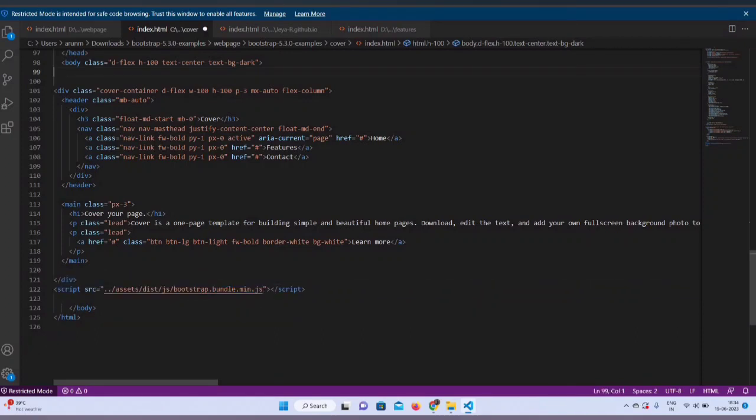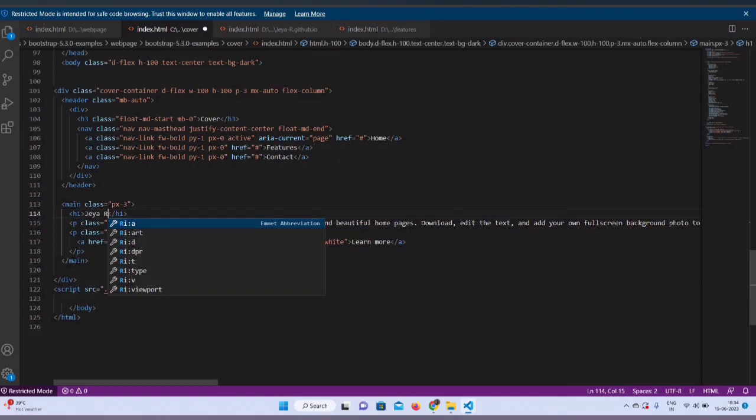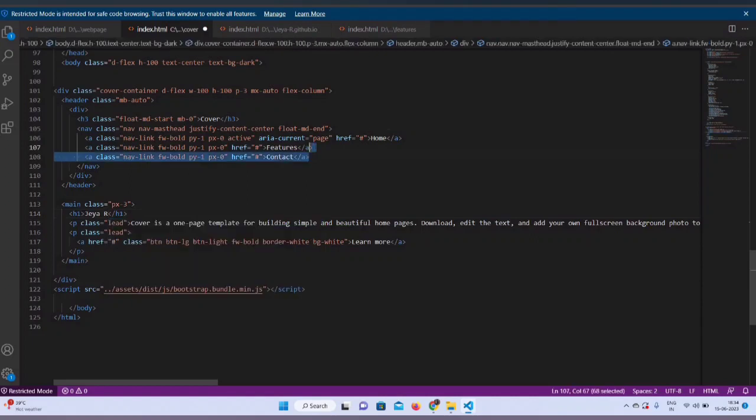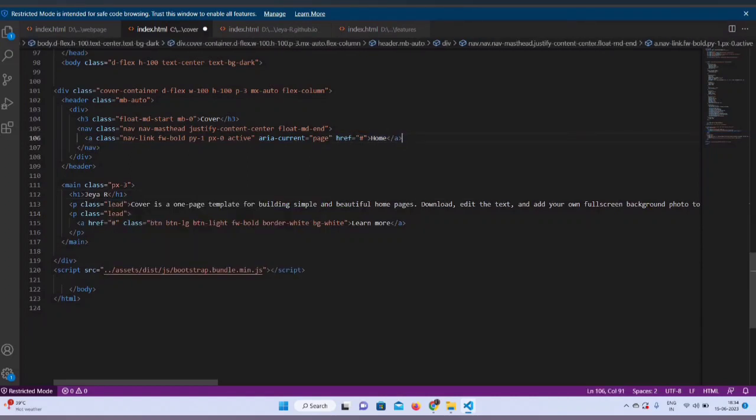So here is, cover your page. Here let me change it as Jeya. I said I don't want features and contacts coming in. So I'm going to delete them as well. And instead of cover, let it say Jeya.